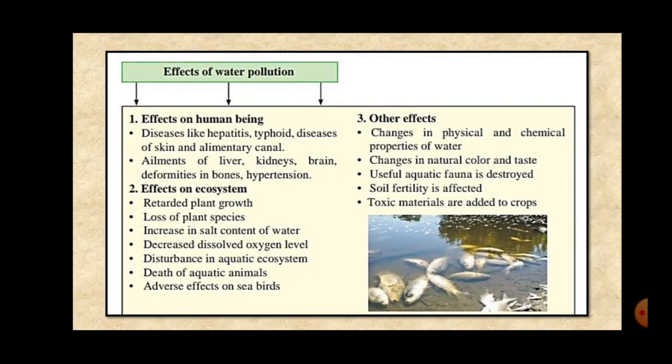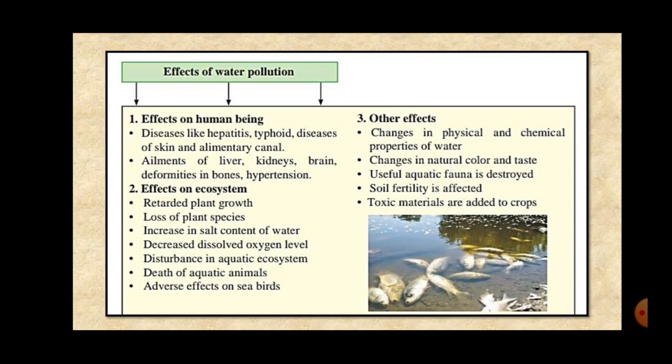So first one is retarded plant growth. This we had studied in air pollution also. Similarly, due to water pollution also, the growth of the plant can be stopped. It can be retarded.